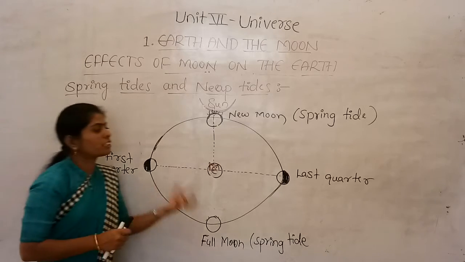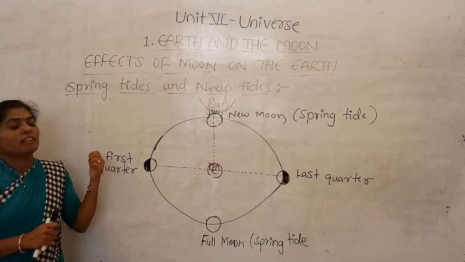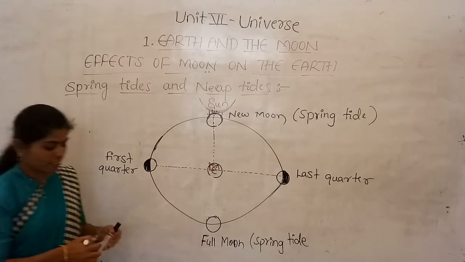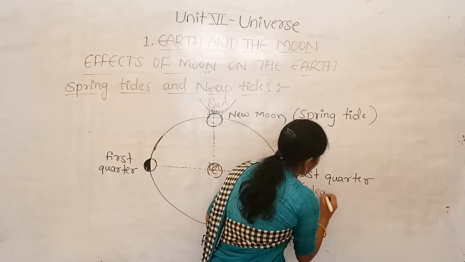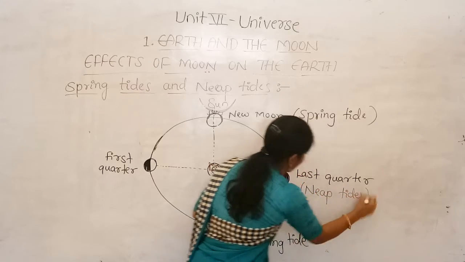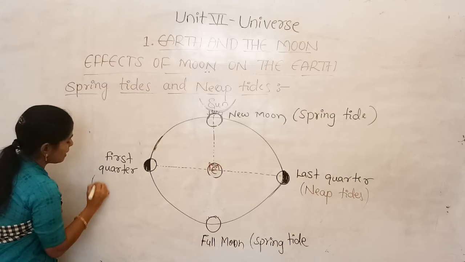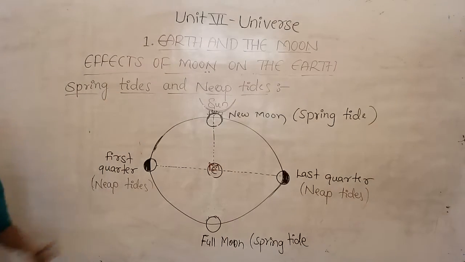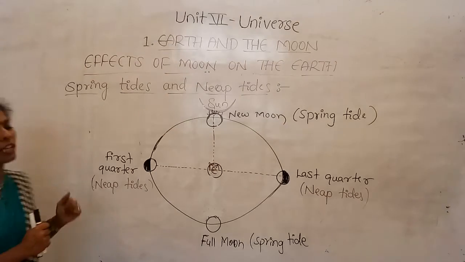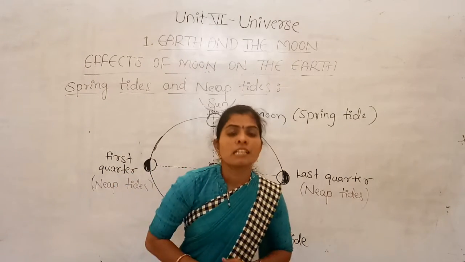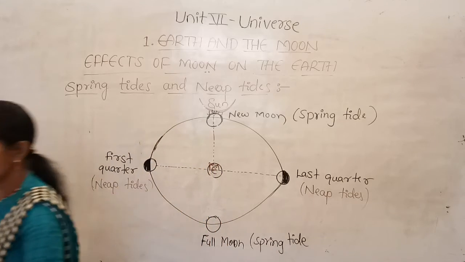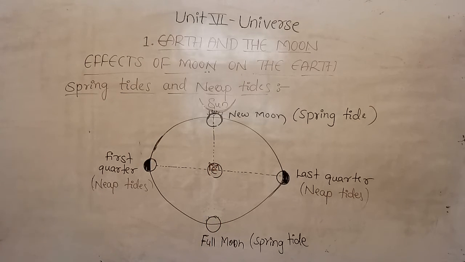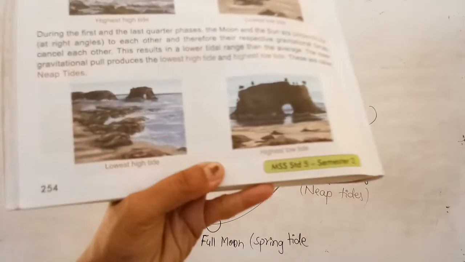So when the gravitational force cancels, there occurs the neap tides. So here we can see the neap tides, right? In the first quarter as well as last quarter, we can observe the neap tides. Neap tides means here we can observe the lowest high tide and the highest low tides. And these are called the neap tides as I showed in the diagram. And we can observe it in the textbook also.